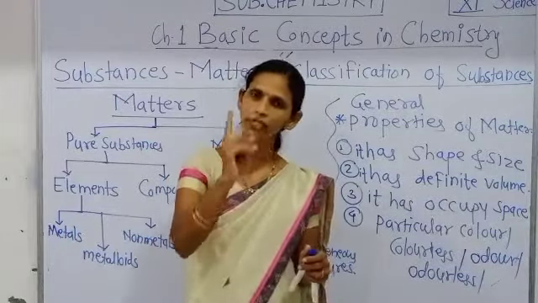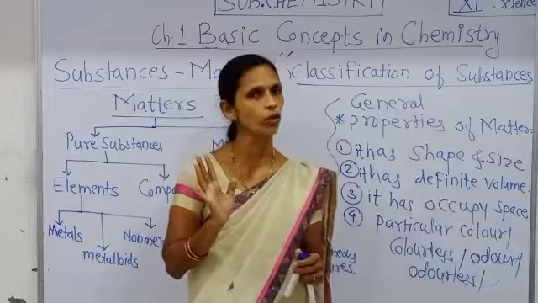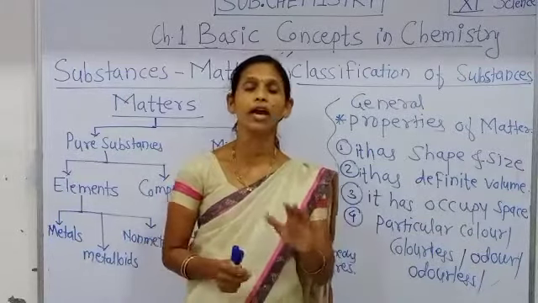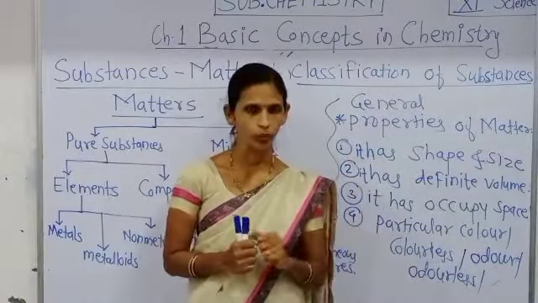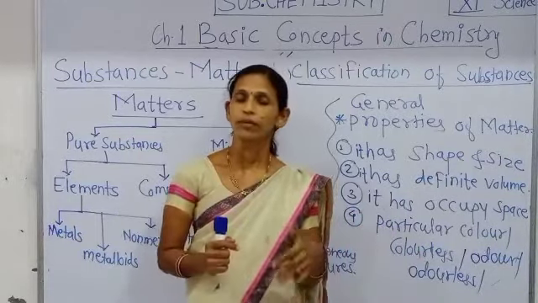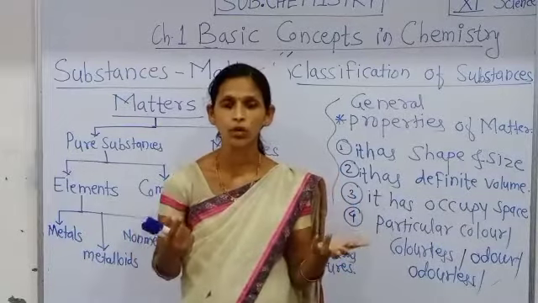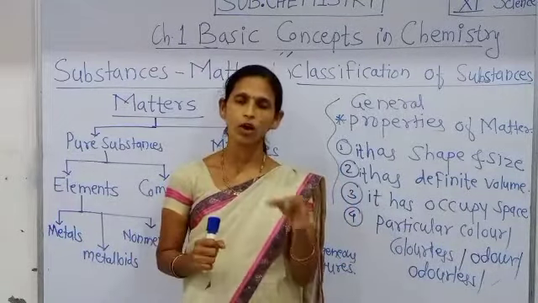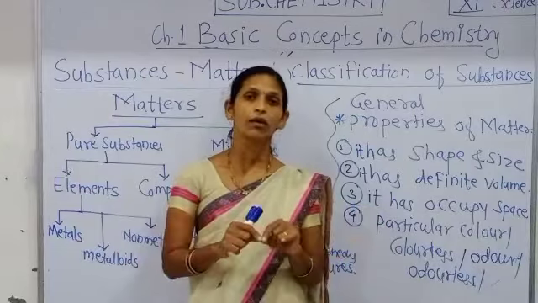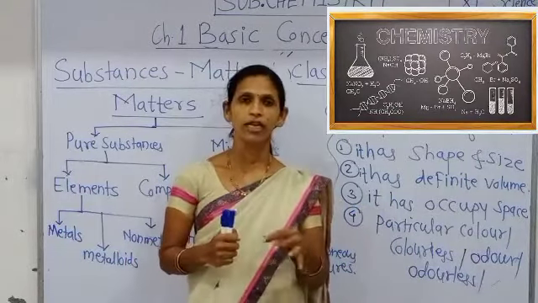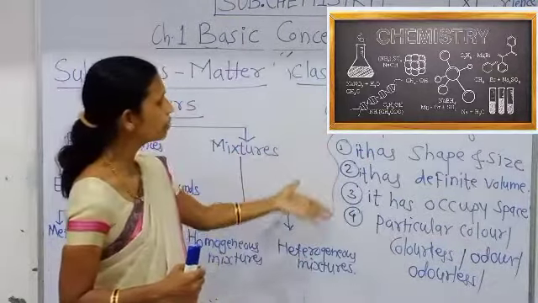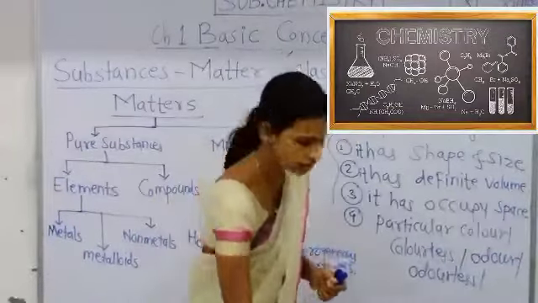Every substance has mass, every substance has definite volume, as well as they have particular density, ghanata, and they have definite melting point and boiling point. For example, boiling point of water is 100 degrees Celsius, as well as melting point of naphthalene, that is dambar goli, is 80 degrees Celsius. That means they have particular melting point and boiling point. Melting point, that is vilayan bindu, as well as boiling point utkalanank. And those are the few general properties of substances or matter.